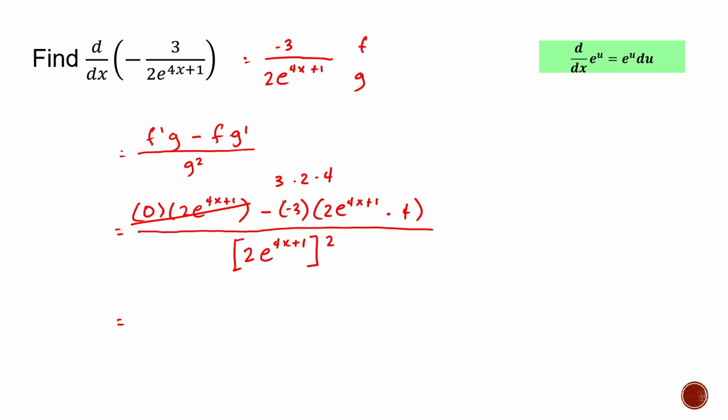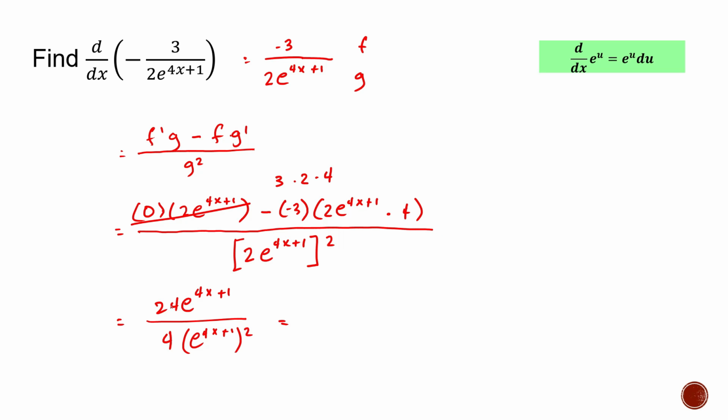Okay, so just multiply those numbers. That will give us 24e raised to 4x plus 1, all over. I'll distribute the exponent: 2 squared is 4, and then times e raised to 4x plus 1 squared.